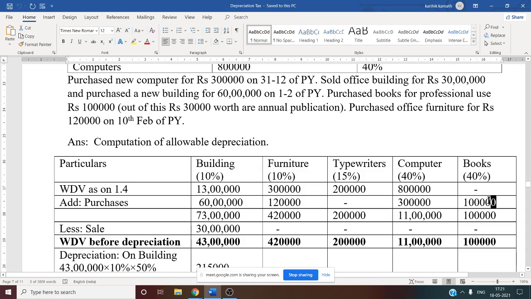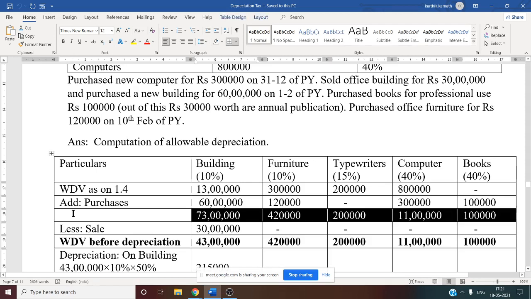So now you need to make the total. Just add all these things. Written down value at the beginning, add purchases. You will get one total for every column. 73 lakh for building, furniture 4 lakh 20,000, typewriter 2 lakh, computer 11 lakh, book is 1 lakh.